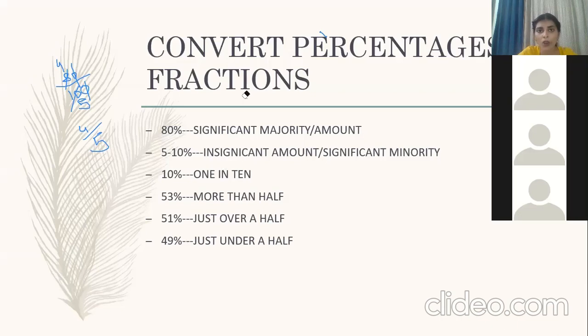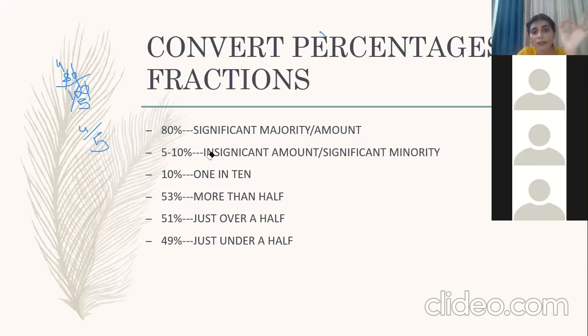But I hope I'm clear about what type of sentences we can actually use in our task 1 if we are given percentages. Am I clear till here? Significant amount, significant minority. We can write 10% as 1 in 10. Just like we can write 70% as 7 in 10, we can write 10% as 1 in 10.